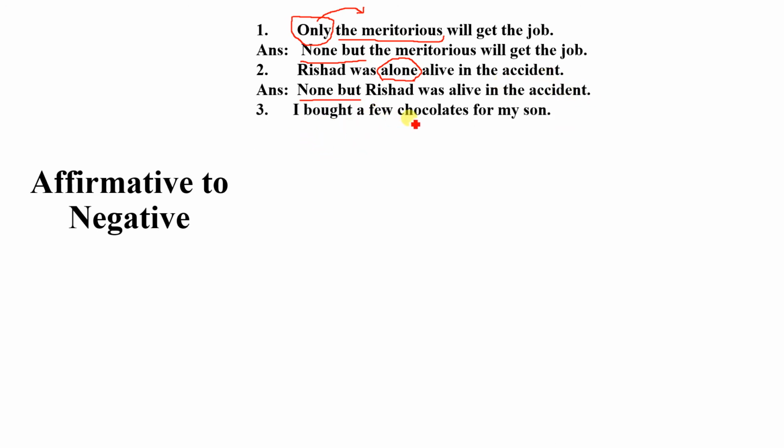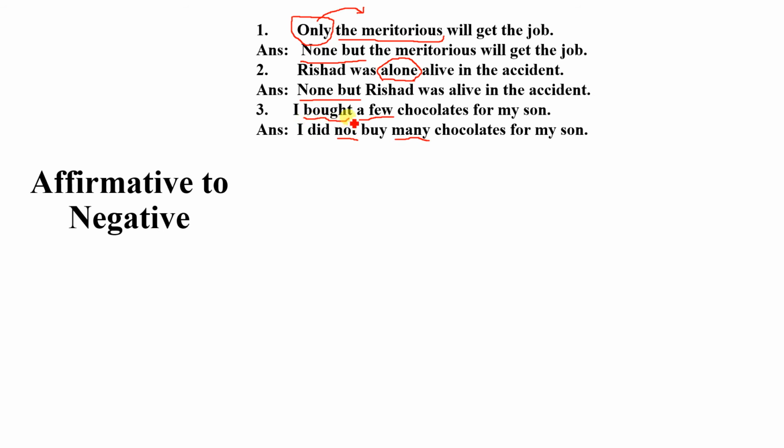So, "I bought a few chocolates for my son." Here the keyword is "a few." So instead of "a few" we have to use "not many." So here is "not" and here is "many." I already showed you, instead of "a few" we have to use "not many." So here the main verb is "bought."